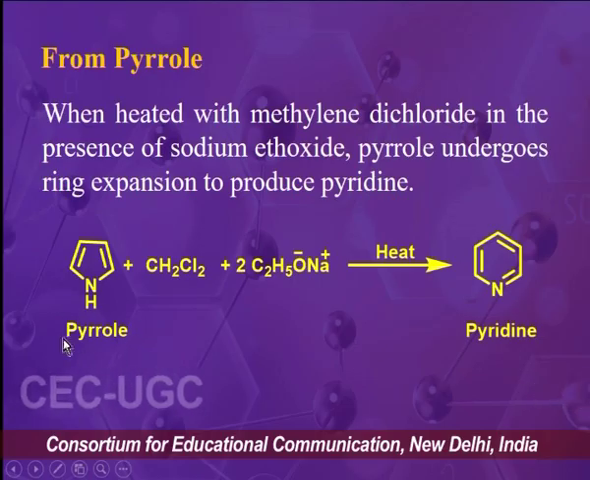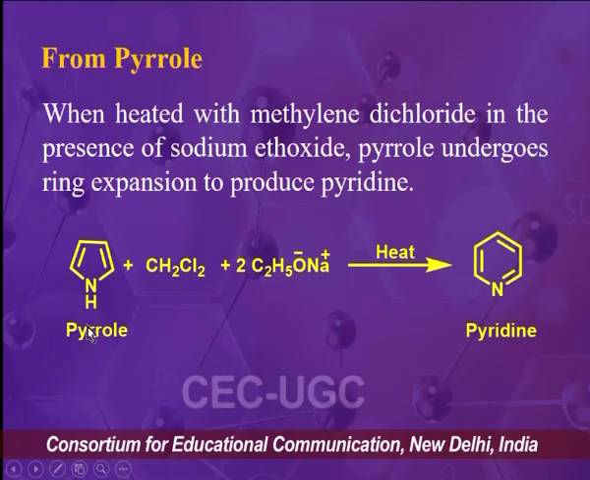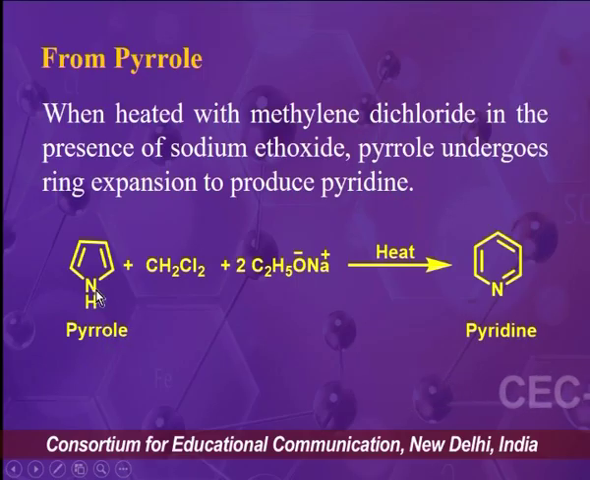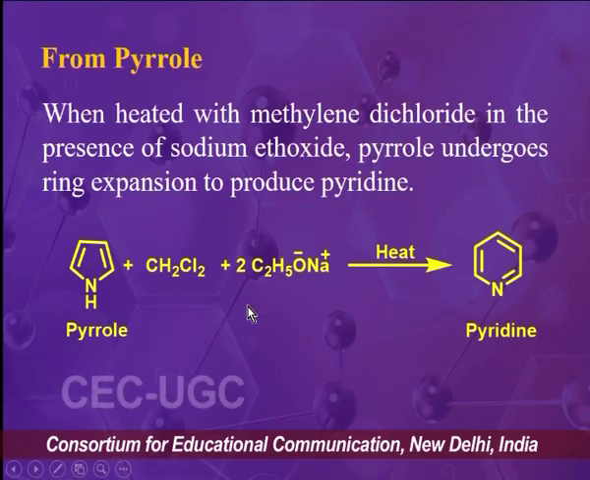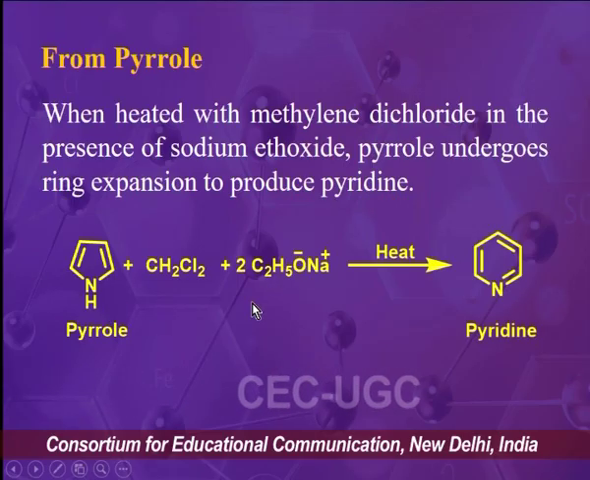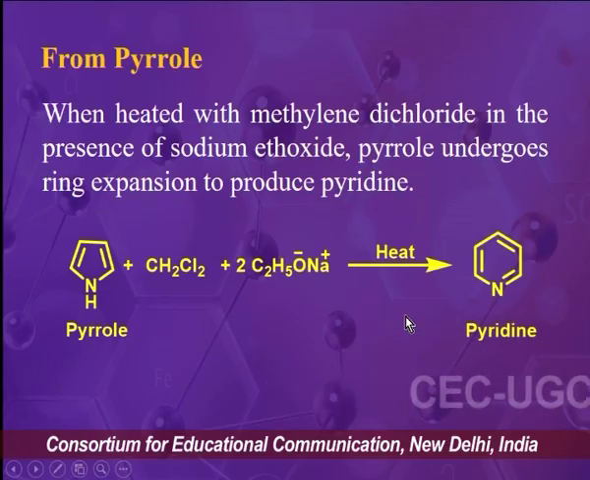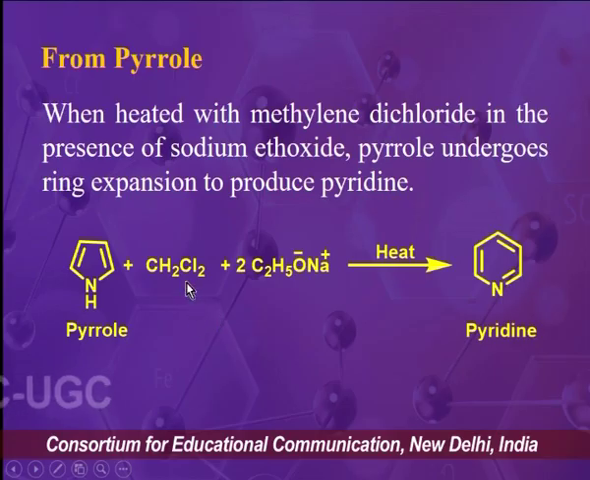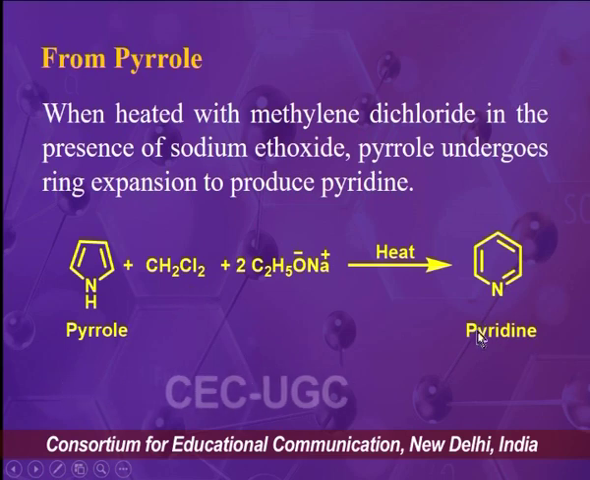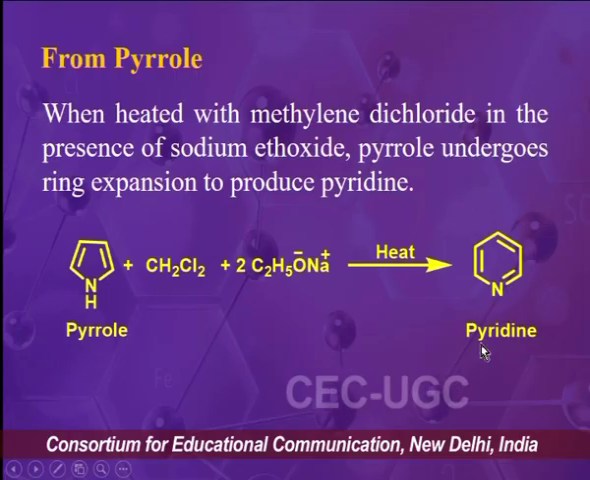molecule. So when we were discussing about pyrrole molecule, then what we found that when pyrrole is treated with chloroform in basic condition, then it produced 3-chloropyridine. But if we use dichloromethane in presence of base, then the final product will be pyridine molecule itself.